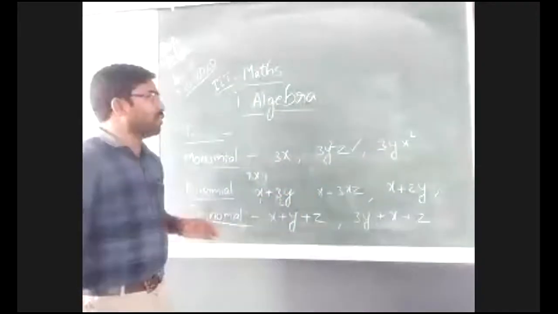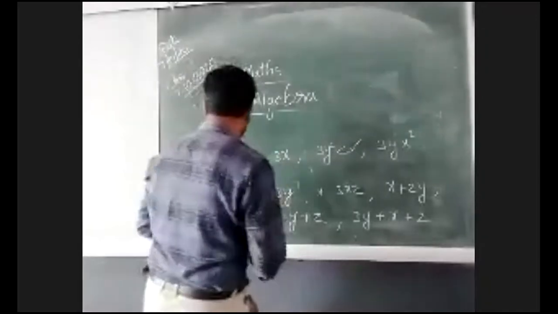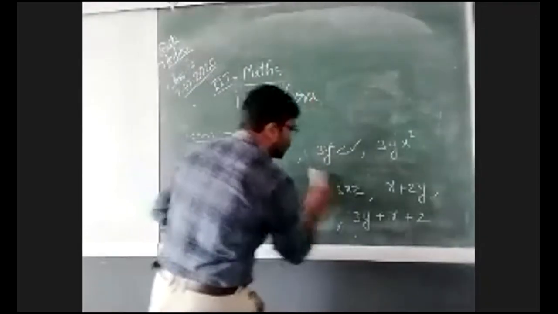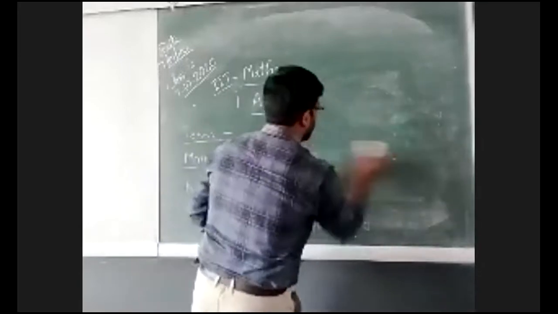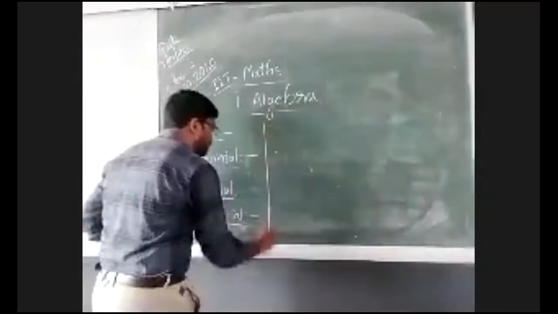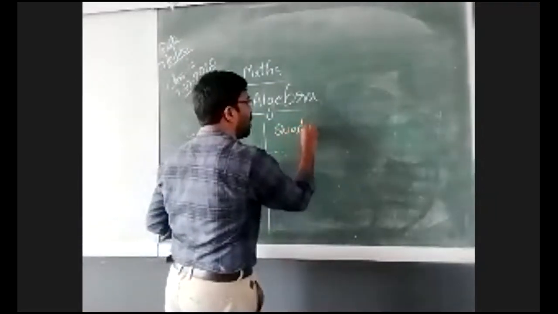We have one more type of expression, that is quadrinomial.